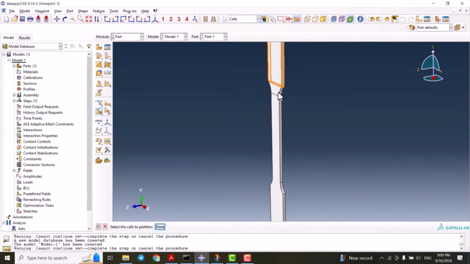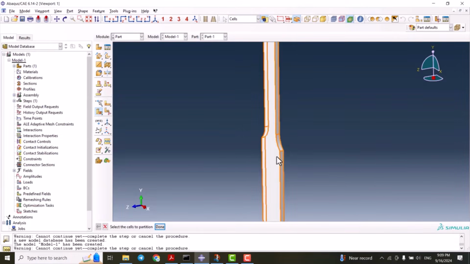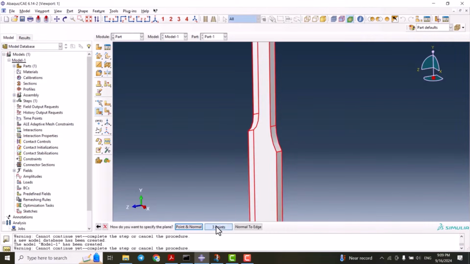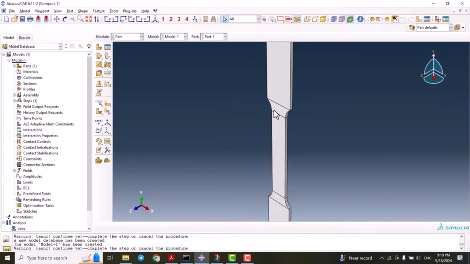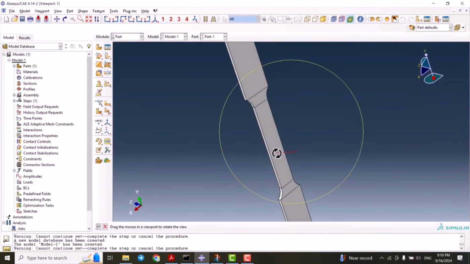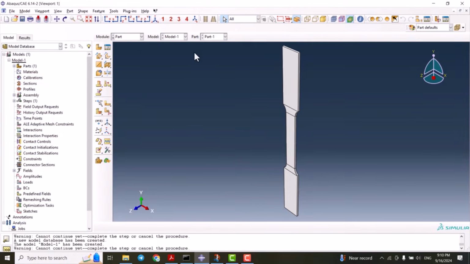So we have the partition here, and we select this one, 3 points, this one, and this one. Then the last 3 points, this one, and this one. So the partition creation is done. As you see, these parts are now not going to cause any problem in the next steps.